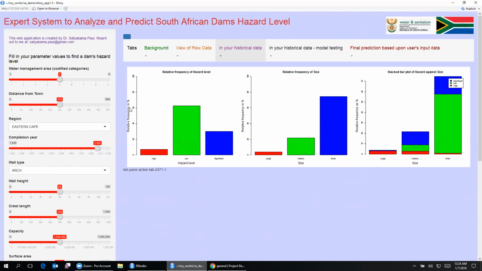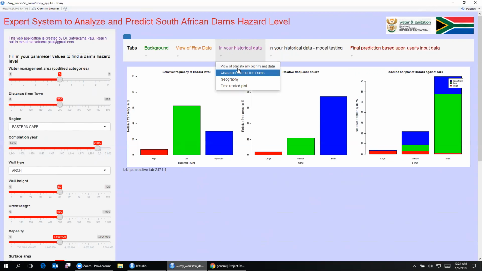We have similar figures on the right, where we show the relative frequency of sizes of the overall dams, and then in the extreme right figure, for each of these sizes, what is the hazard potential. For the smaller dams, we see that they have a high level of low hazard potential.